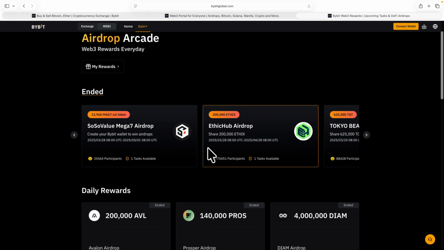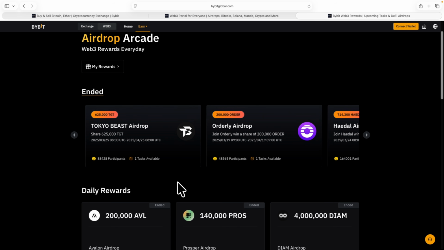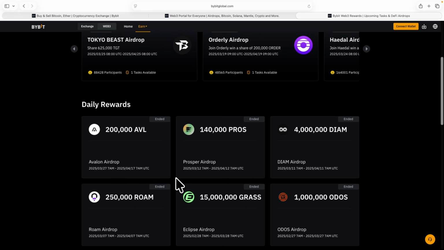And when you come back in the next 2 or 3 months, they have so many airdrops for the users on Bybit Web3, according to what I was told by someone from Bybit. But I'm not just going to leave you guys like that. I still have another way you can earn airdrops right now without waiting for the next 2 or 3 months. This one is just to show you that you can earn airdrops on the Bybit Web3, which is exactly what I promised you in my previous video. I just later realized that they don't have any open airdrop.